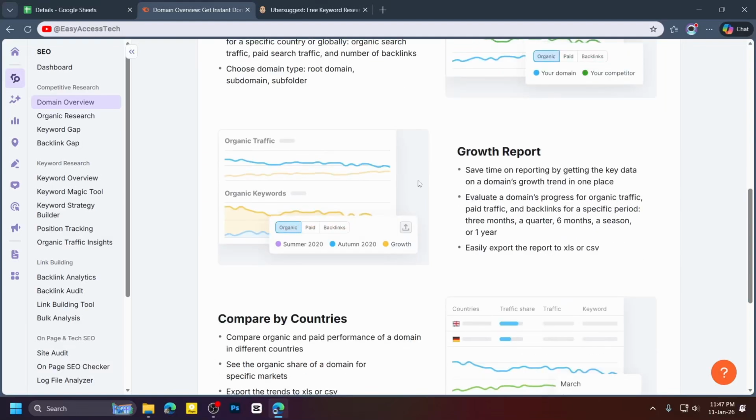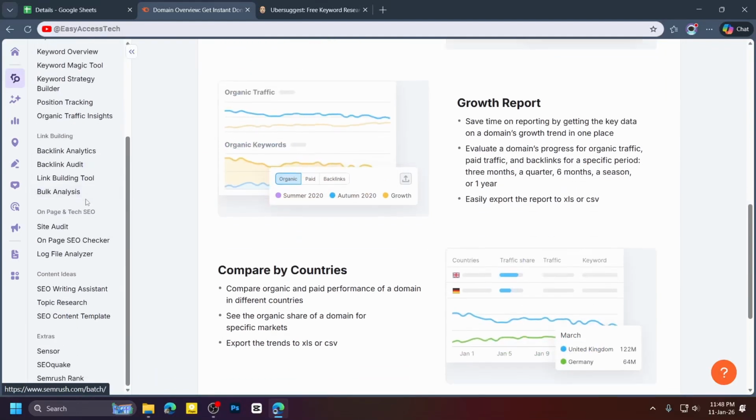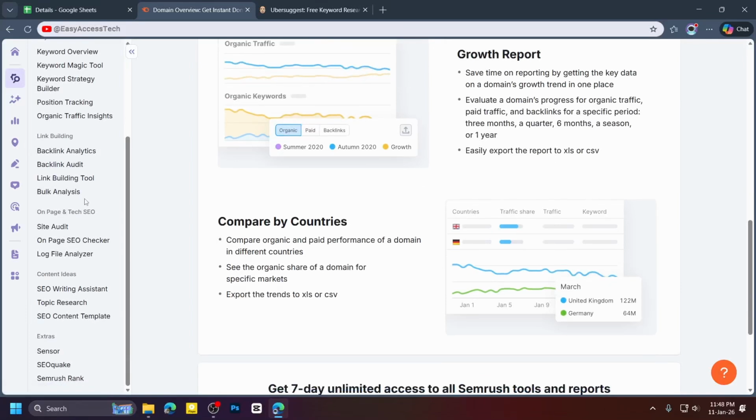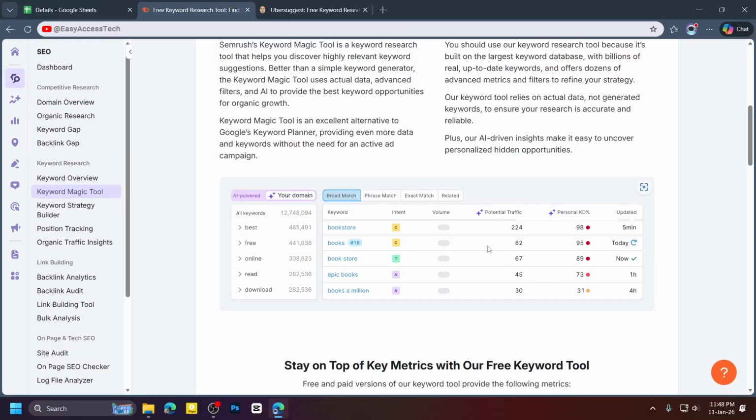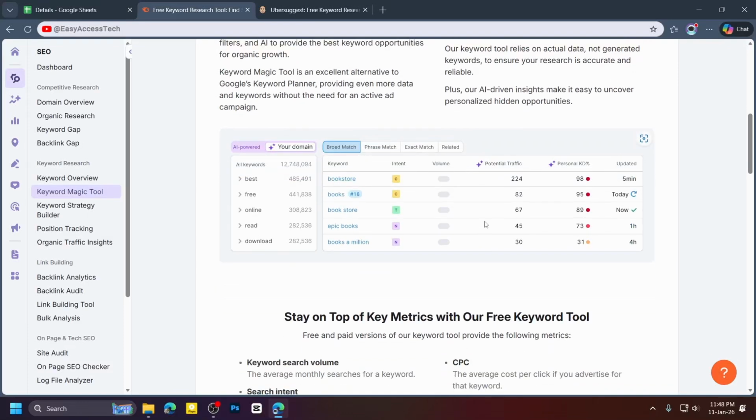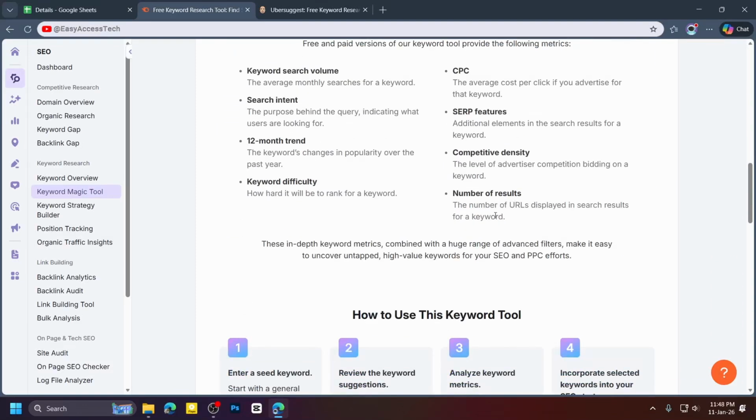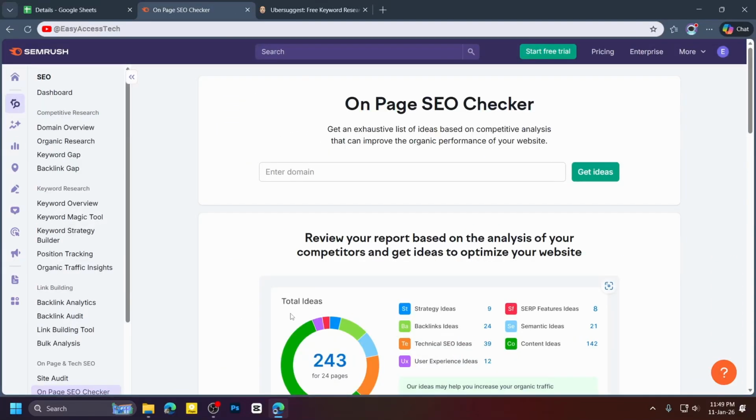One strong part of Semrush is its comprehensive features. You can do almost all kinds of SEO and marketing tasks inside one platform. This includes tracking your ranking over time, auditing your website for technical issues, discovering new content opportunities, and analyzing your competitors in depth. For professionals and growing businesses, this level of detail can be very valuable.